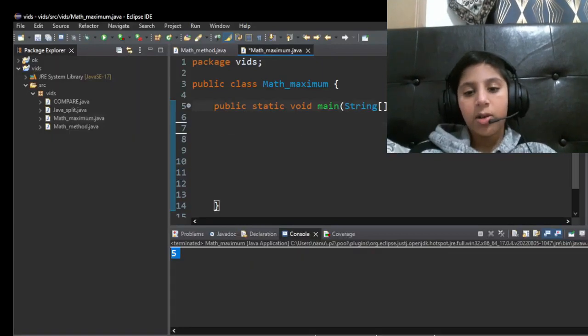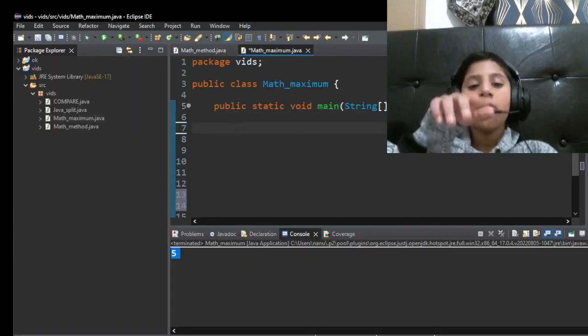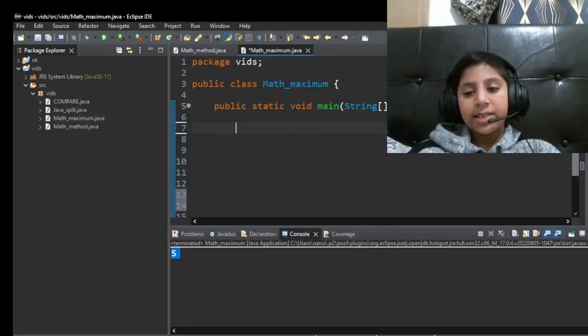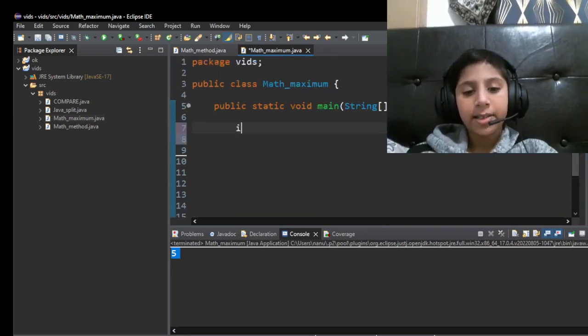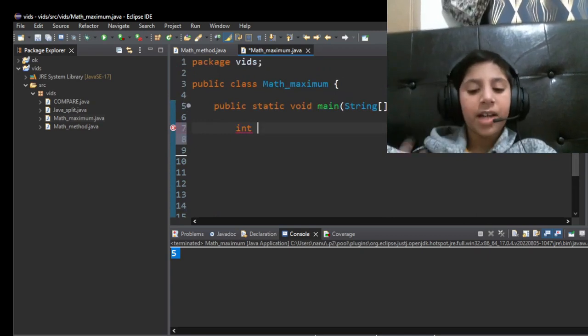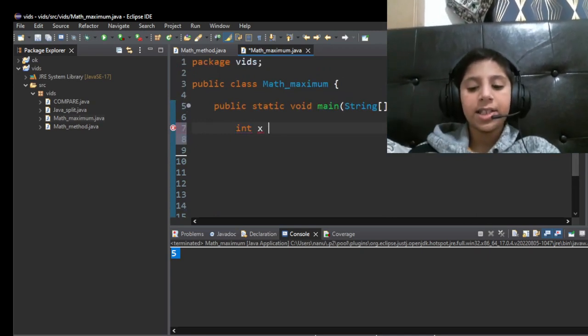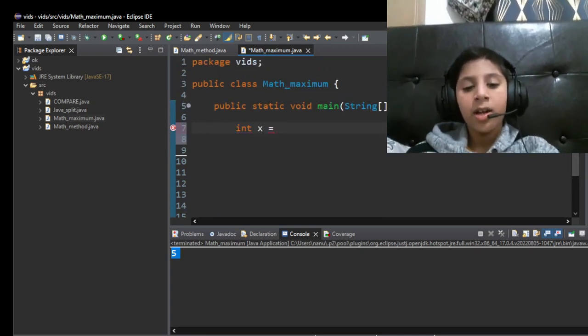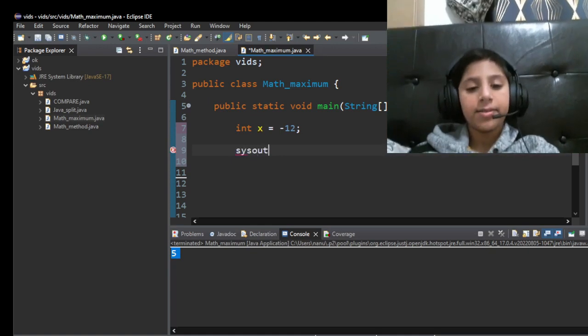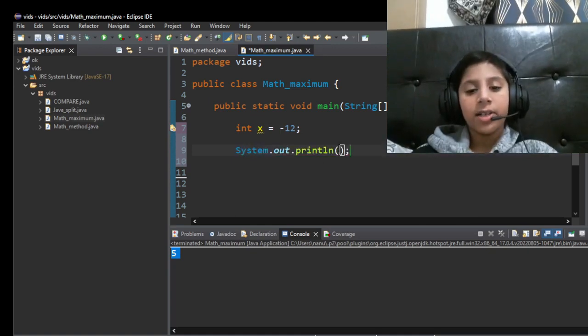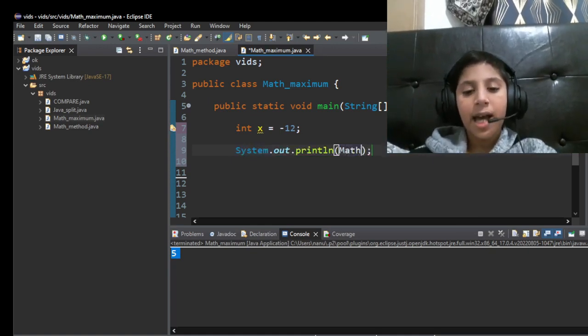Okay, now you guys can see my screen. Now I'm gonna open Eclipse. Inside the body of the curly braces, we're gonna write int and any variable name, like for example x, is equals to -12, and then System.out.println, and inside these parentheses,